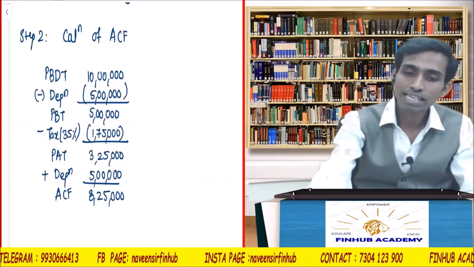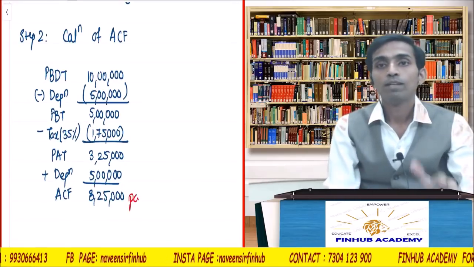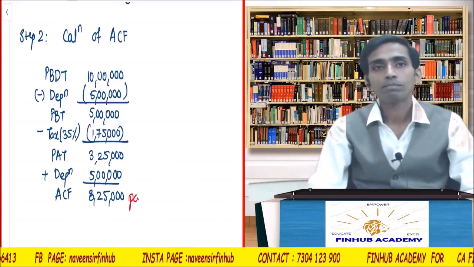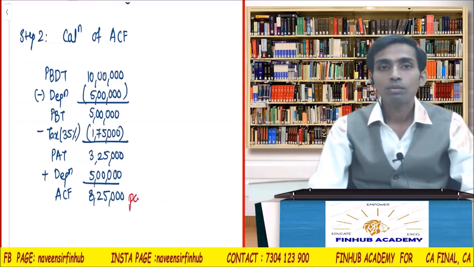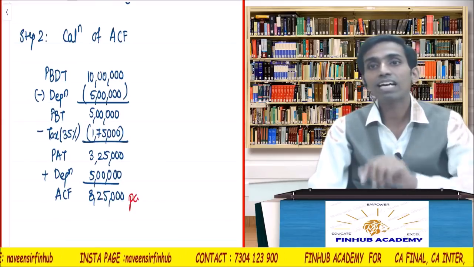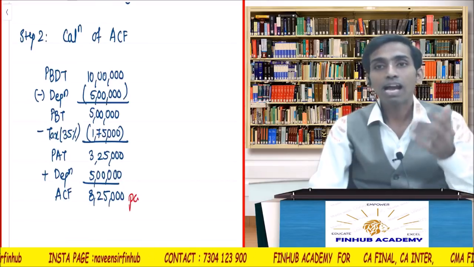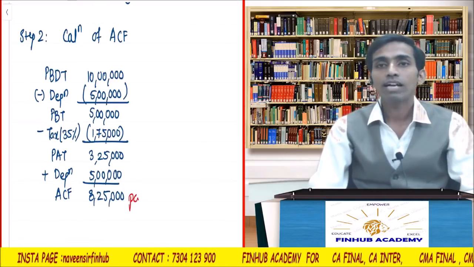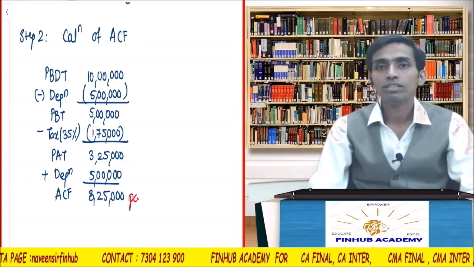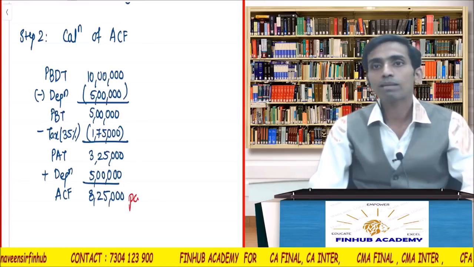Now this is per annum. Understand? Per annum. No need to do the table. Please understand. No need to do the table. Why no need to do the table? Means it's not an uneven cash flow. It's an even cash flow. I want to calculate the present value.